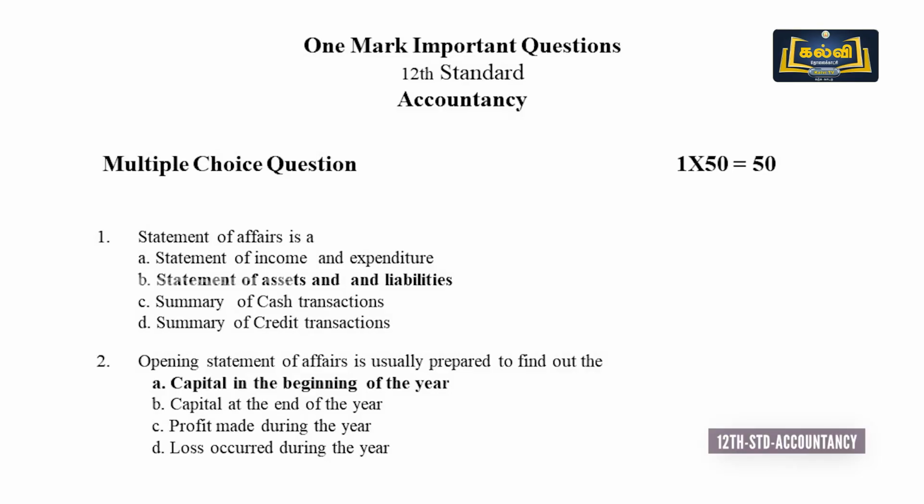Then capital at the end of the year: we have to prepare 2 types of statement of affairs. Statement of affairs to identify the opening capital, and statement of affairs prepared to find out the closing capital. Now for the opening statement, answer A. Capital in the beginning of the year is used to find out the opening capital.